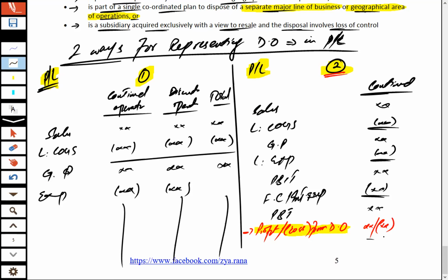After this, you will end up with the profit after tax, and you will mark the working of this profit or loss from the discontinued operations. You have to mark the relevant note for this, meaning you can show the working where you have calculated these figures. Let's say note number X. In note number X, the user of the financial statements can go and see how an entity calculated the profit or loss figure from the discontinued operations. So an entity can represent the discontinued operations P&L in these two manners.